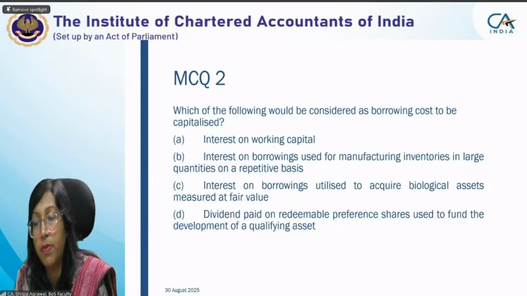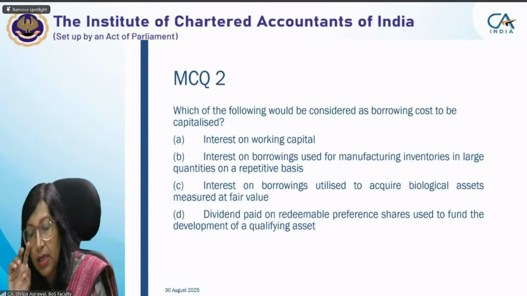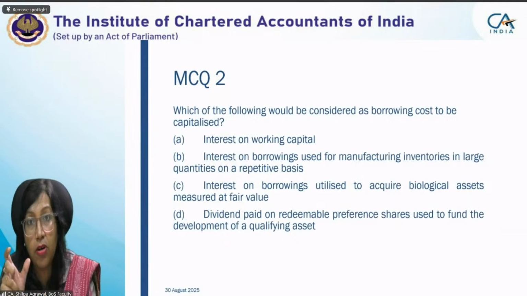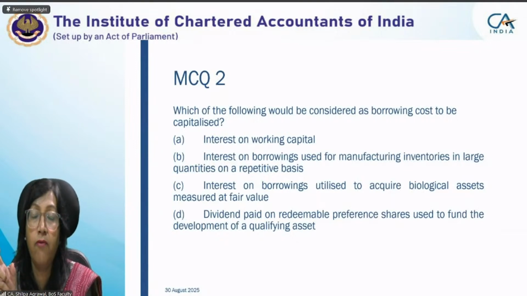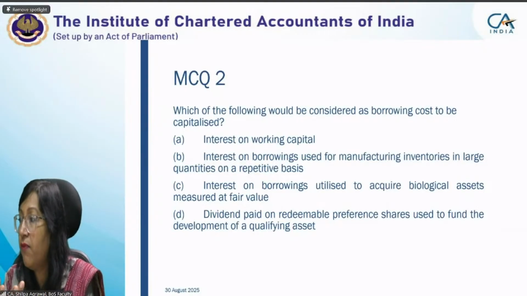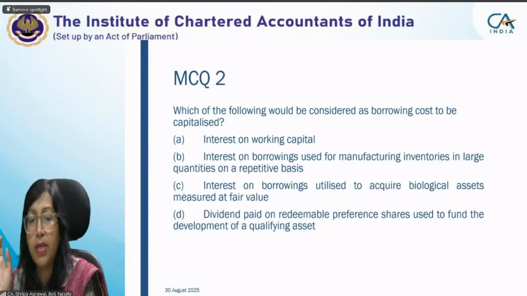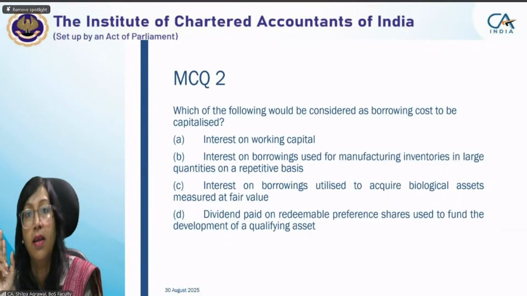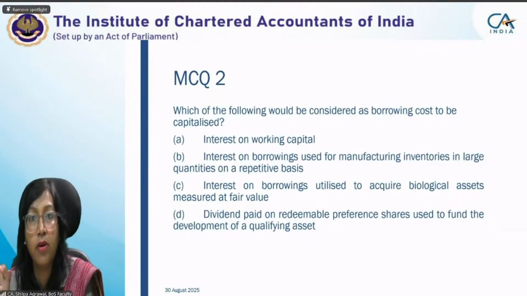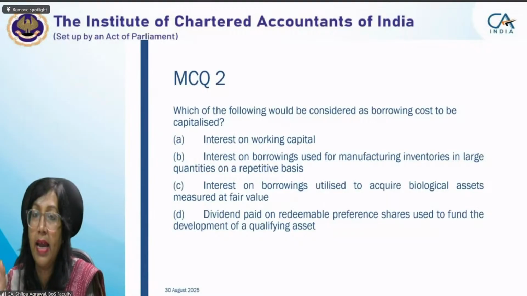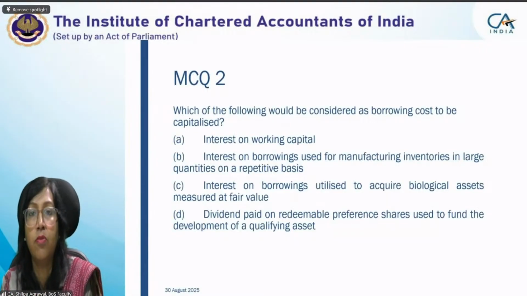So there is no purpose of capitalizing the borrowing cost in case the asset is measured at fair value, because capitalization means it forms part of the cost, but the asset is not measured at cost. The asset is measured at fair value. So in this case, this will not be considered as borrowing cost to be capitalized. This was an exception. There were two exceptions given: one, an asset measured at fair value, and another, when it is of repetitive nature. Okay. And interest on working capital, why is borrowing cost not capitalized on working capital?